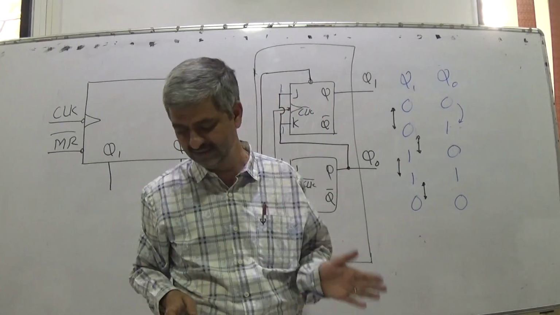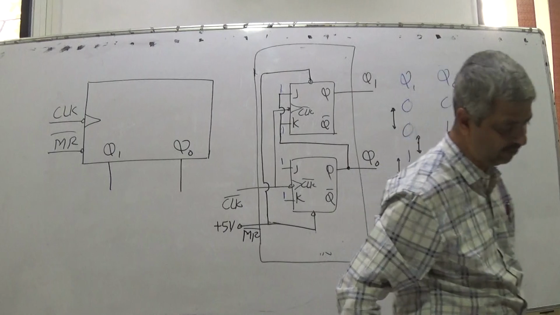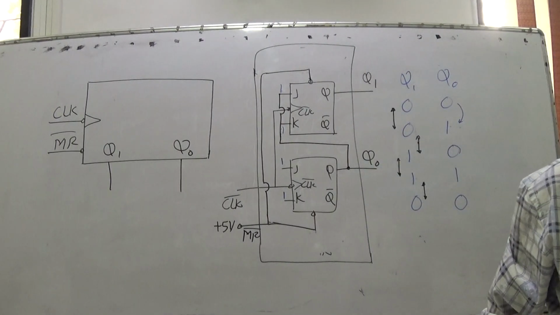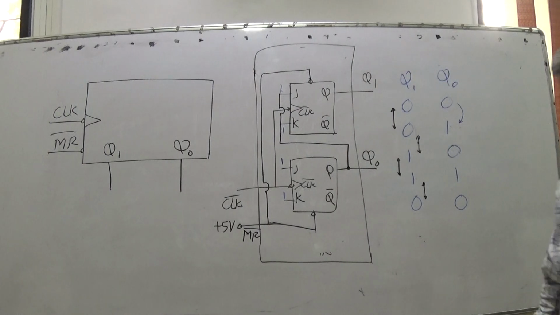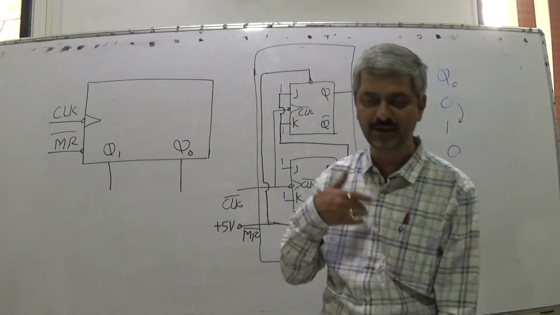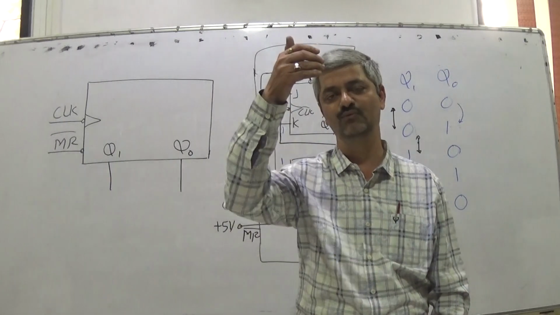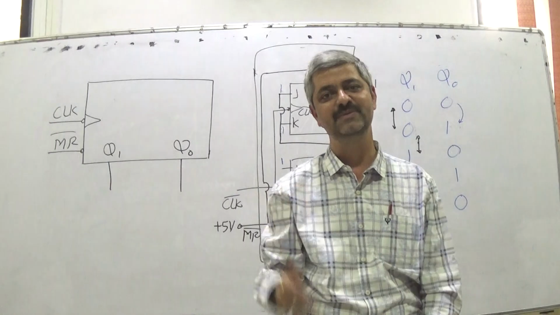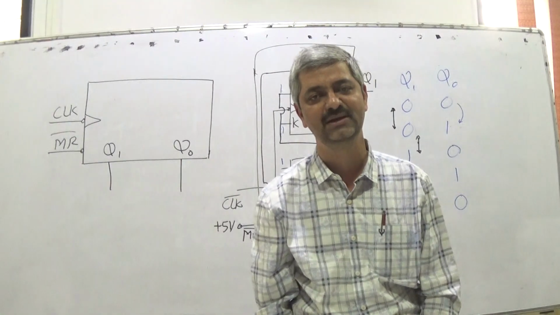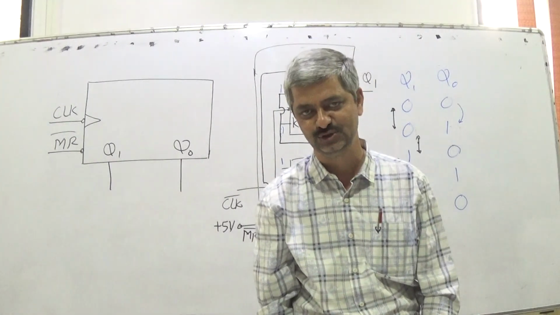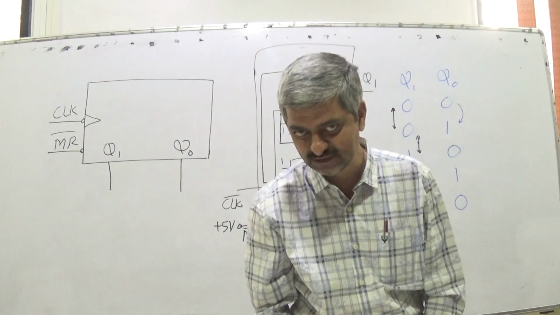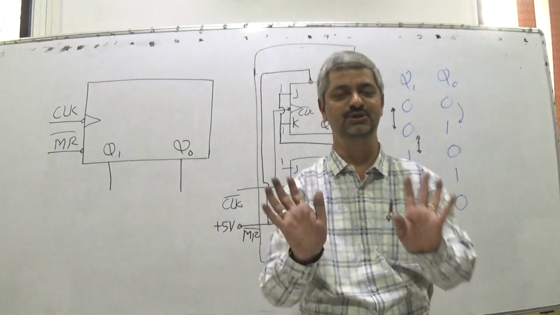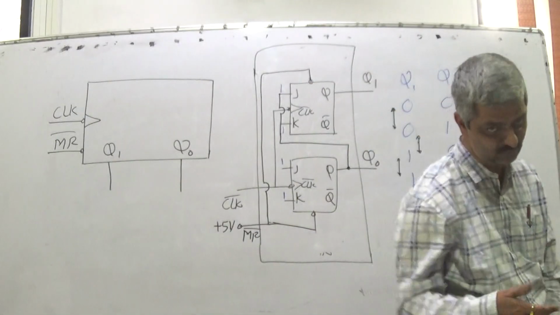In the next lecture, we will go for multiple-bit counters, then a down counter. A 2-bit counter has 4 states, a 3-bit counter has 8 states. But suppose I want a counter to count only up to 5 and then return to 0: 000, 001, 010, 011, 100, 101, and then it should come back to 000. So a mod 6 counter we can go for.